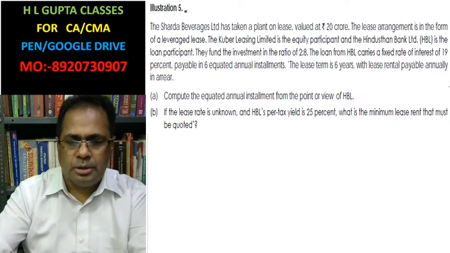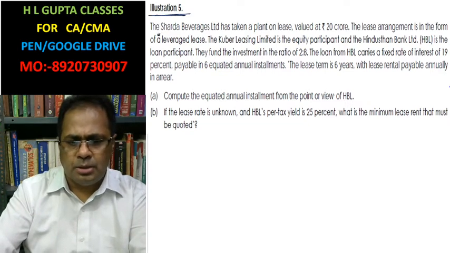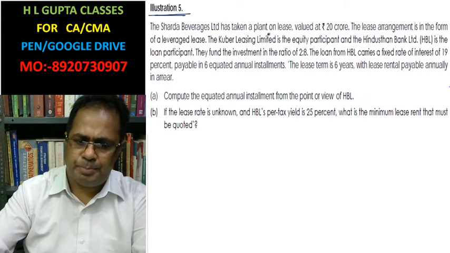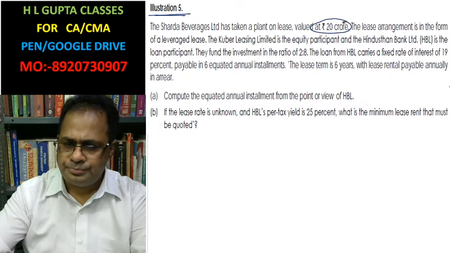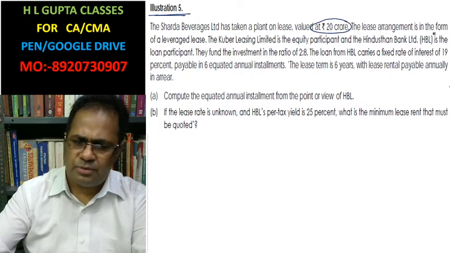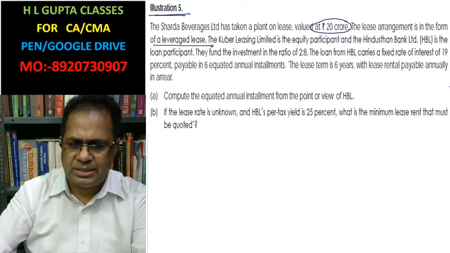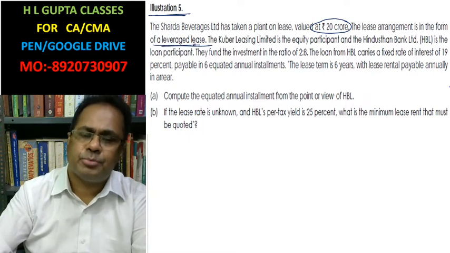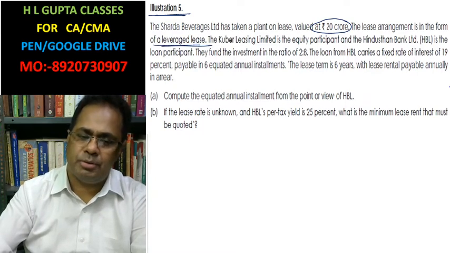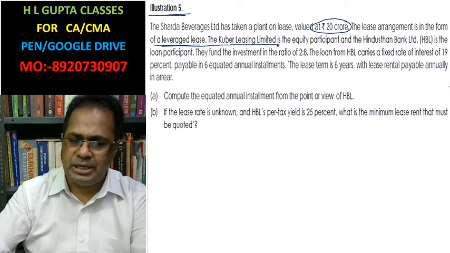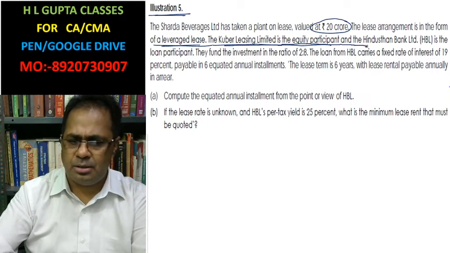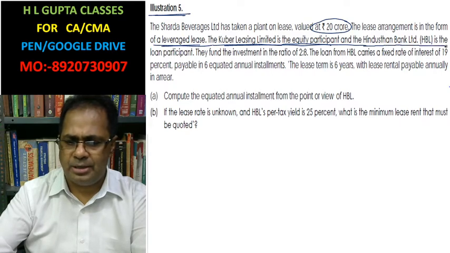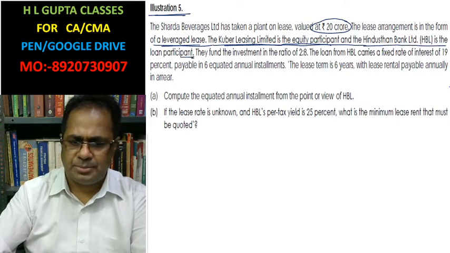In this illustration, Sarda Beverage Limited has taken a plant on lease valued at rupees 20 crore. The lease arrangement is in the form of a leveraged lease. A leveraged lease is one where most of the capital is taken from a loan. Kuber Leasing Limited participates in the equity, and Hindustan Bank Limited participates in the loan.